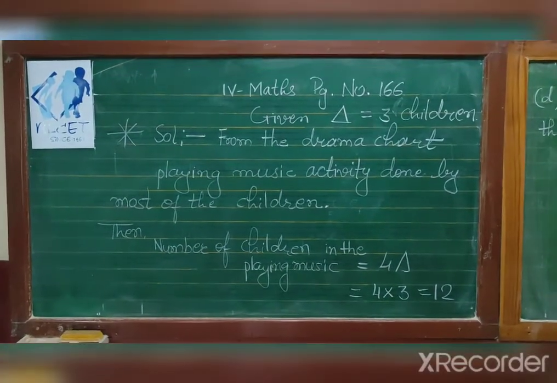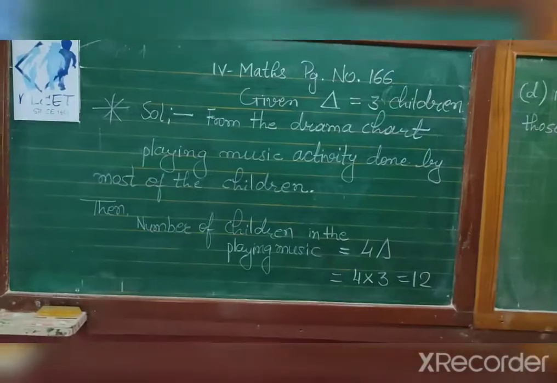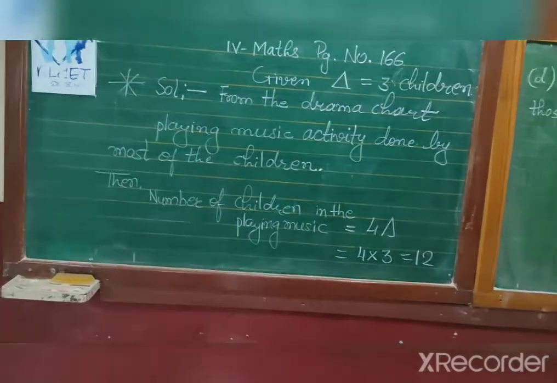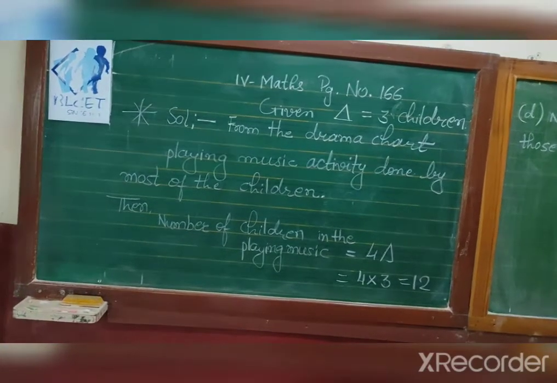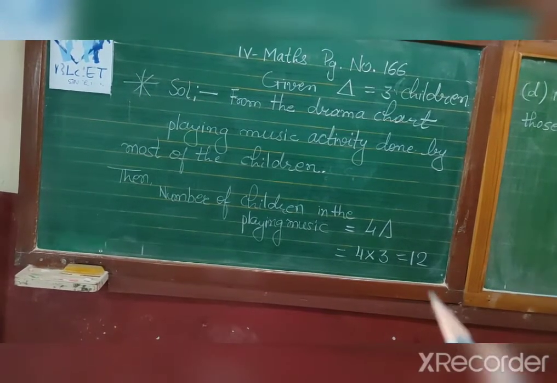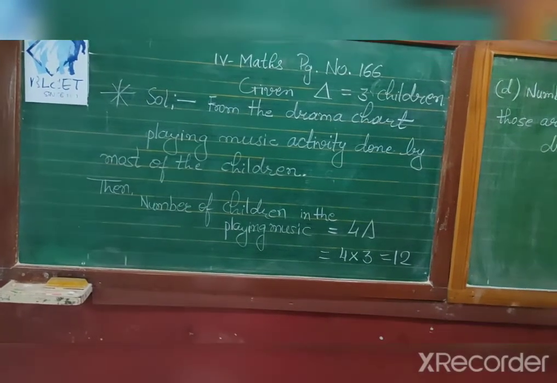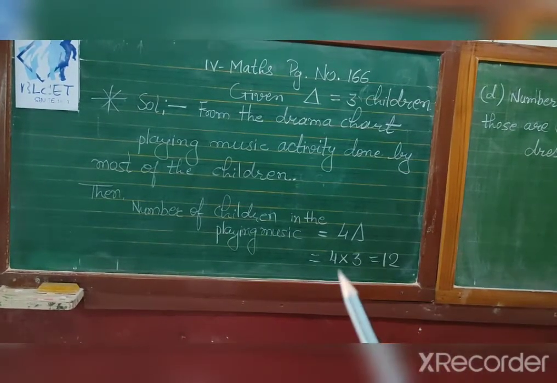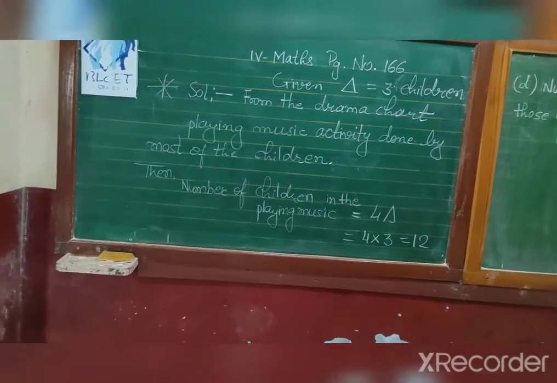Now question number C, you can see from the given one triangle is equal to 3 children, and from the chart playing music activity is done by most of the children. You can see the longest bar of triangles, like a ladder. Then the number of children in playing music is 4 triangles, because in the standing position 4 triangles are drawn. 1 triangle is equal to 3, so multiply 4 and 3, 4 3s are 12. So 12 children took part in playing music.